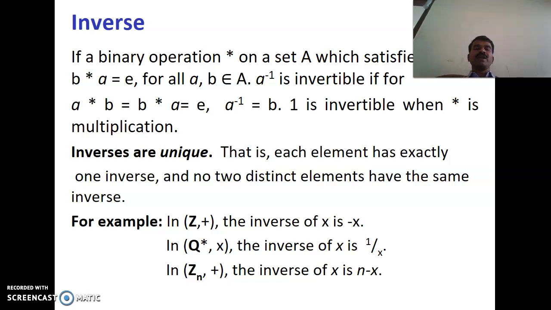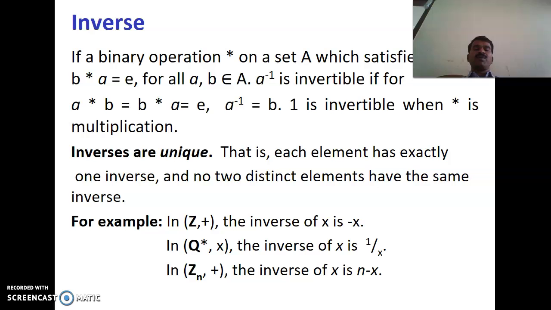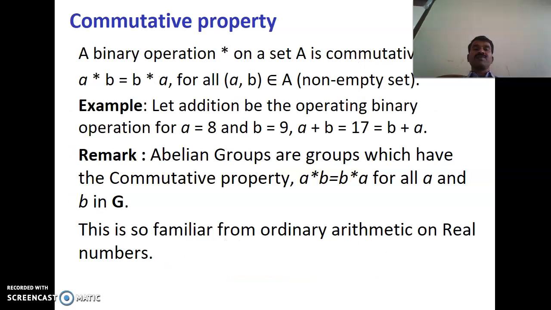Inverses are unique, that is, each element has exactly one inverse and no two distinct elements have the same inverse. For example, in the integer system under addition the inverse of x is minus x. In the rational number system under multiplication the inverse of x is 1 over x. In the integers modulo n, the inverse of x is n minus x.